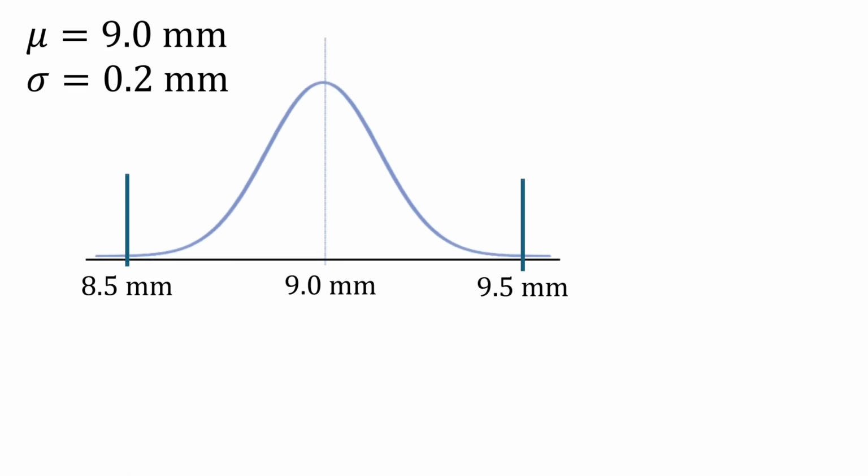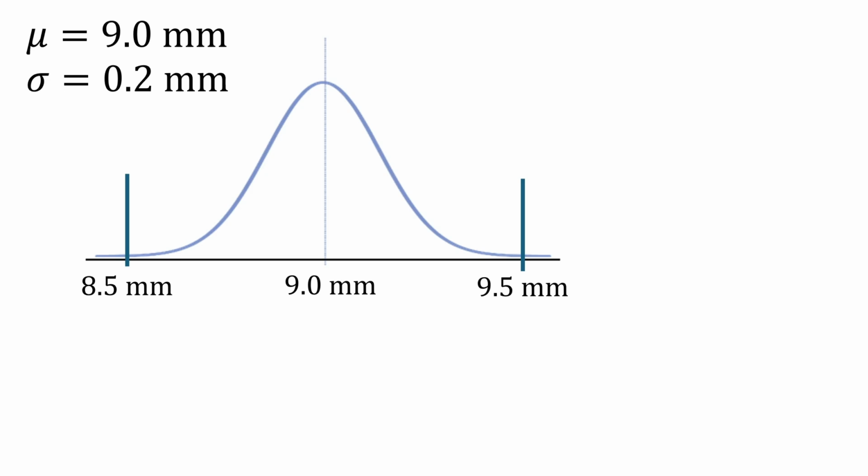Okay, the next question was this. As I recall, it was saying that if a bolt that's made is no more than 0.5 millimeter different from the intended mean, right? So bolts are supposed to be 9 millimeters in diameter. If bolts are more than 9.5 or less than 8.5 millimeters, then those bolts have to be thrown out because they're not suitable for sale. And so it was asking what proportion of bolts are not going to be thrown out. That would be the bolts between these two values. So we need the area under the normal distribution starting at 8.5 and ending at 9.5.